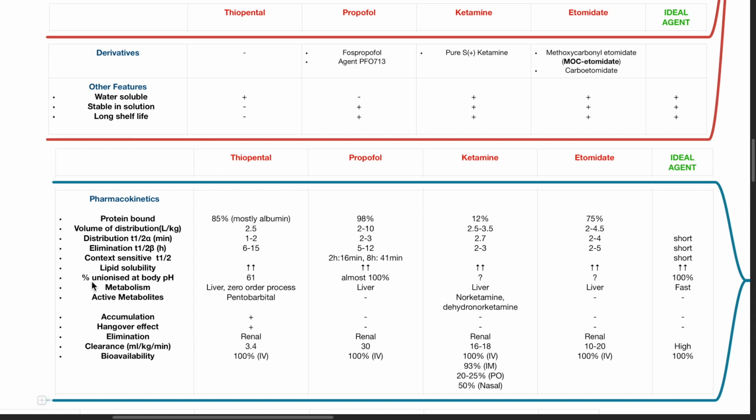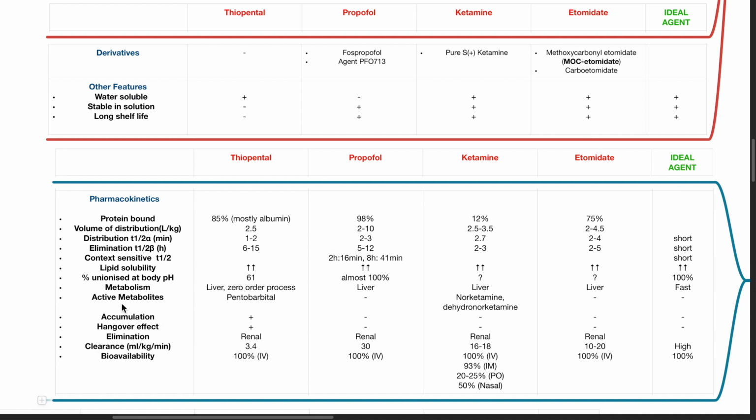Percentage unionized at body pH: thiopental 61%, propofol almost 100%. The ideal agent should be 100% unionized at body pH. These four drugs are metabolized by the liver. Thiopental follows a zero-order process. The ideal agent should have a fast metabolism.